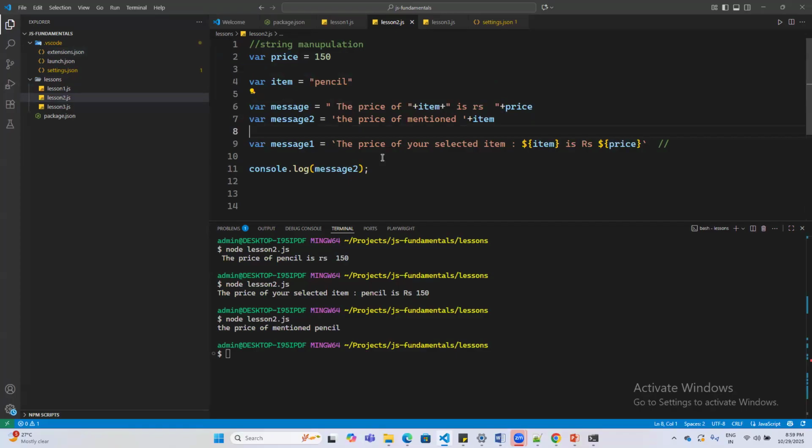The second way that I showed you was a dynamic approach of adding any variable to your string using the interpolation method, also called template literals. This is the backtick character that we use to do that. And anything that you provide inside a dollar sign with curly braces is assumed by JavaScript to be a variable.